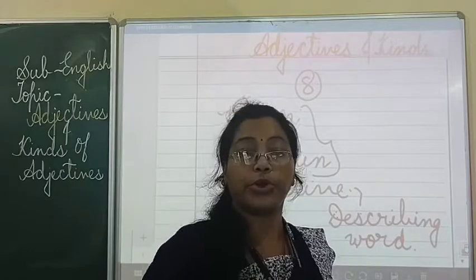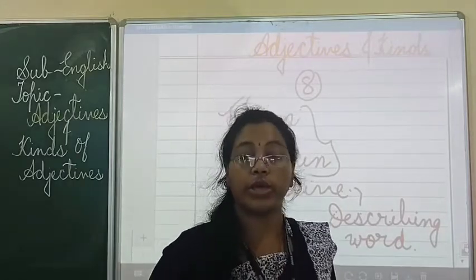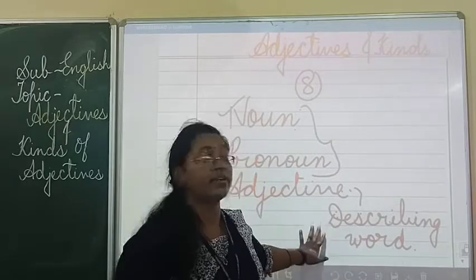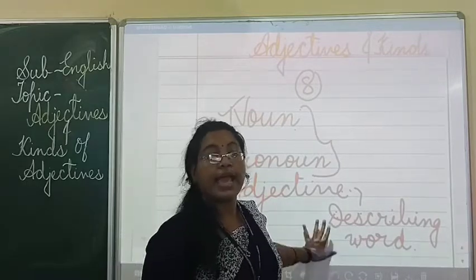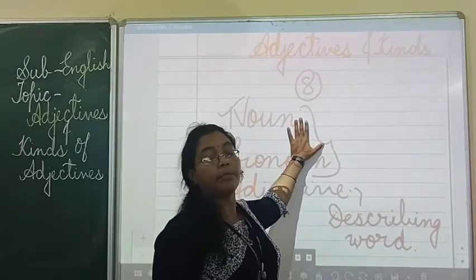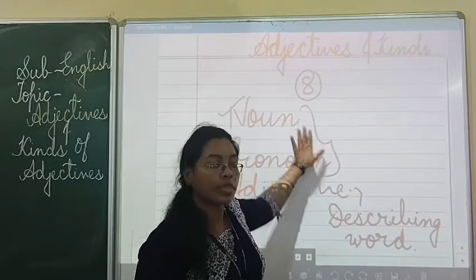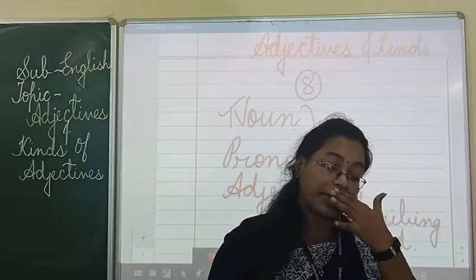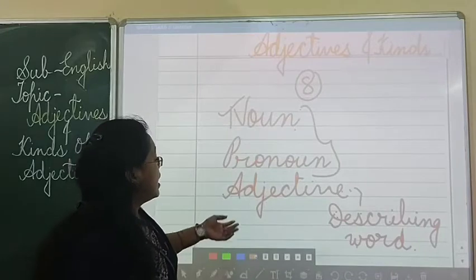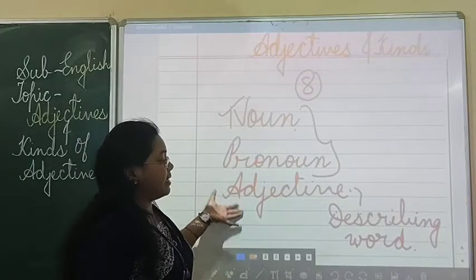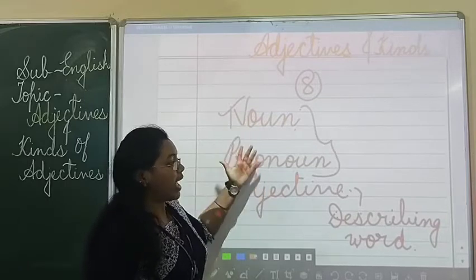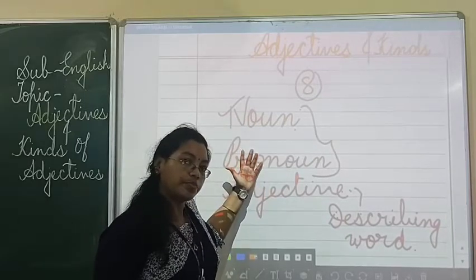What noun and pronoun are doing, how they are doing, what they are doing, adjectives will tell you. Adjectives will always tell you about the noun and pronoun. Understood? So this is adjective. Adjective is a describing word and it describes noun and pronoun.